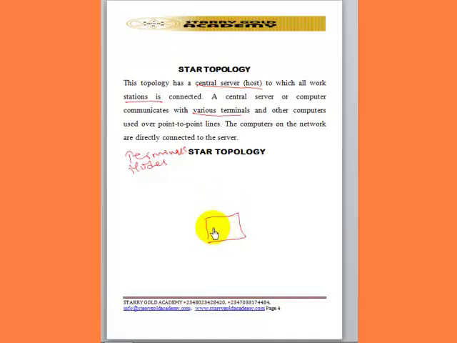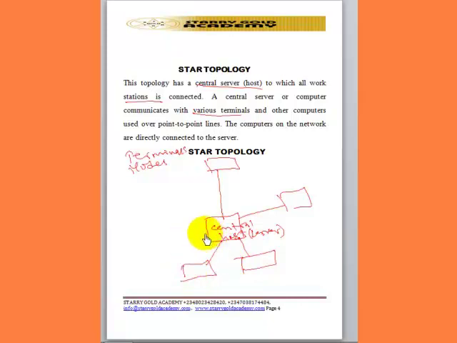So there will be a central server or central host. This central server will be regarded as the network server, which will be controlling the computers connected to it in order to establish the network. But the condition is that each computer on the network will be connected directly to the server.